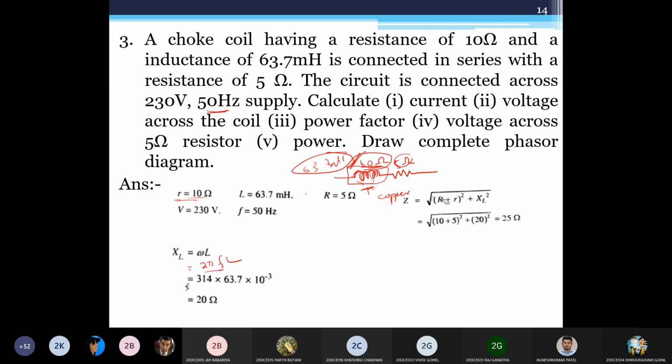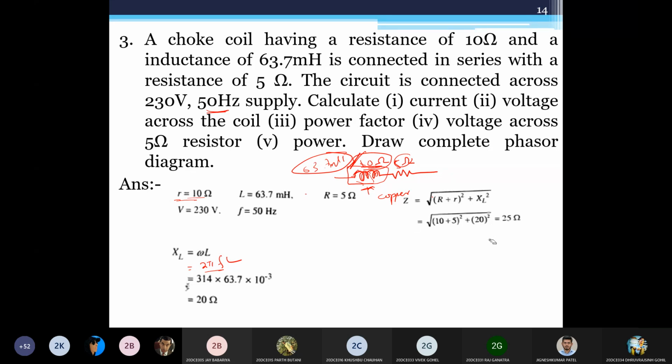If there are more resistors than this, you have to add them all up and then take the square. But 10 square plus 5 square is not the correct way. 10 plus 5 whole square is the correct way. All resistance of the circuit would be combined in one resistor and then calculate the Z. So Z is 25 ohm.